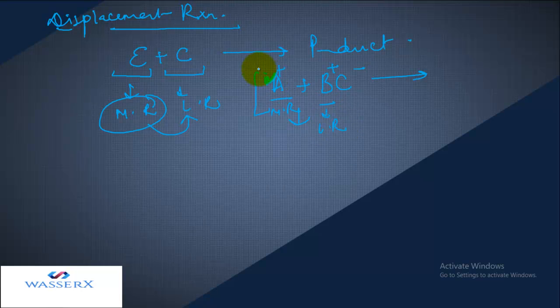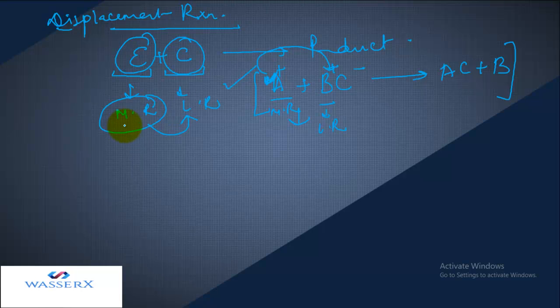Then A will replace B, and as a result A will be in the compound and B will be liberated in the elemental state. So I think you got it. This is the displacement reaction. It is compulsory that it is between an element and a compound, and there has to be displacement.